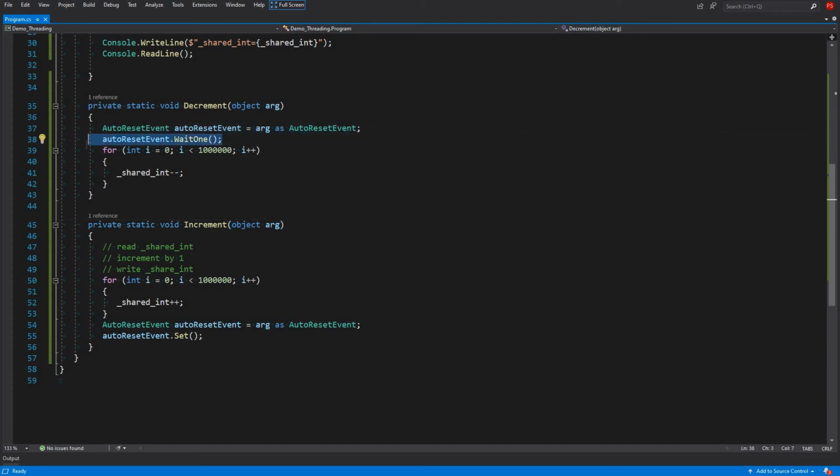The decrement thread will never go further until it gets the signal, so it will be blocked on this line. Increment will do its job and then set the signal on which decrement is waiting. When it gets the signal, it goes and decrements the variable. So it's safe. This was how we synchronized our two threads with auto reset event.